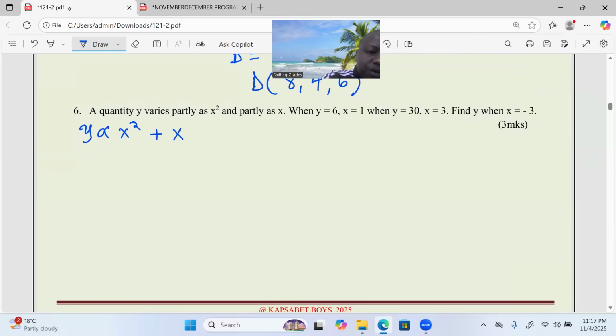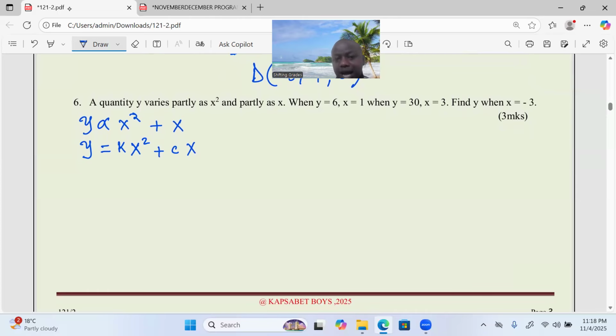So we can do away with the symbol of proportionality by introducing an equal sign and two constants. Whenever it's partial variation, we usually introduce two constants, right? Therefore, we can have a constant like k that multiplies x squared and another constant, maybe c, that multiplies x. In this case, k and c are constants.